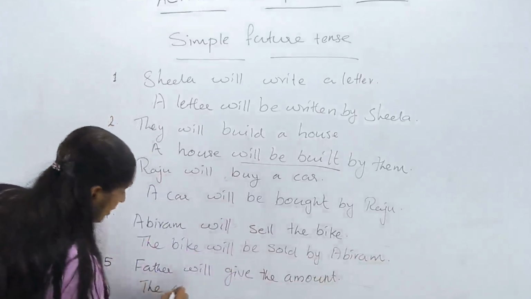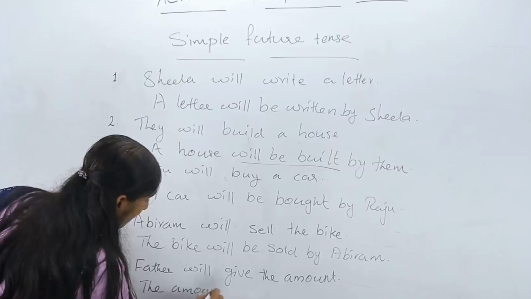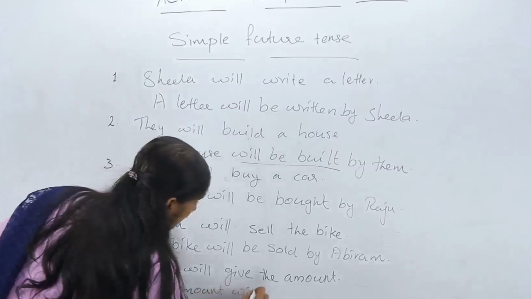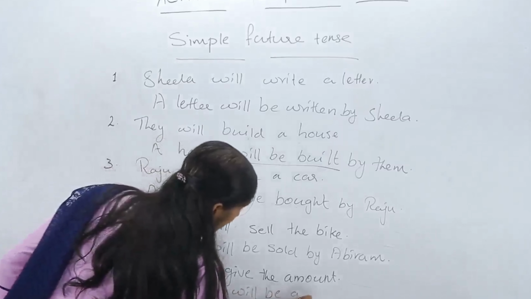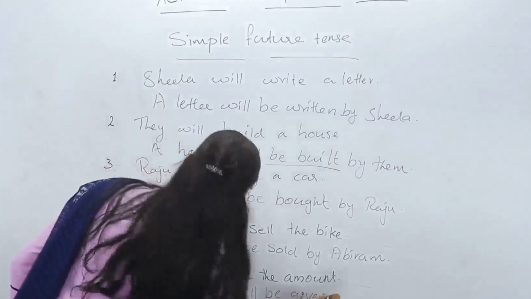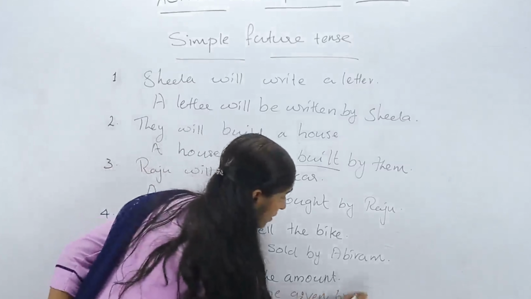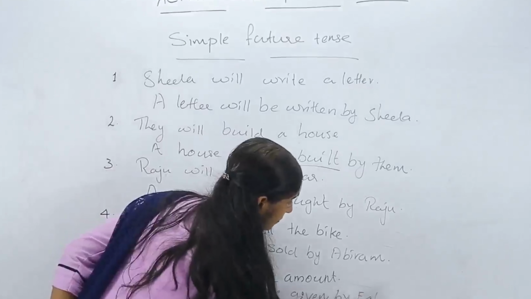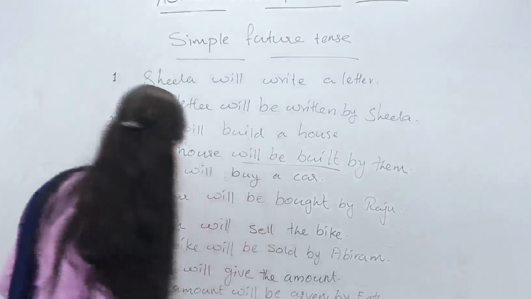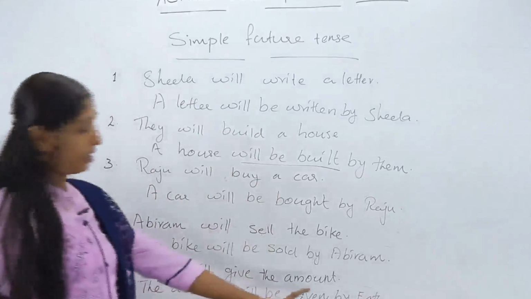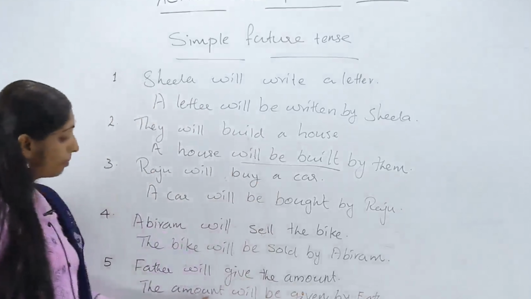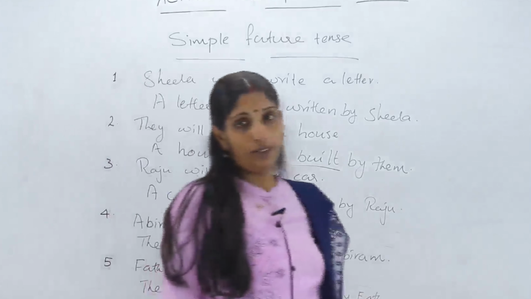How do we write? The amount will be given by father. Okay. Father will give the amount. How do we write? The amount will be given by father.